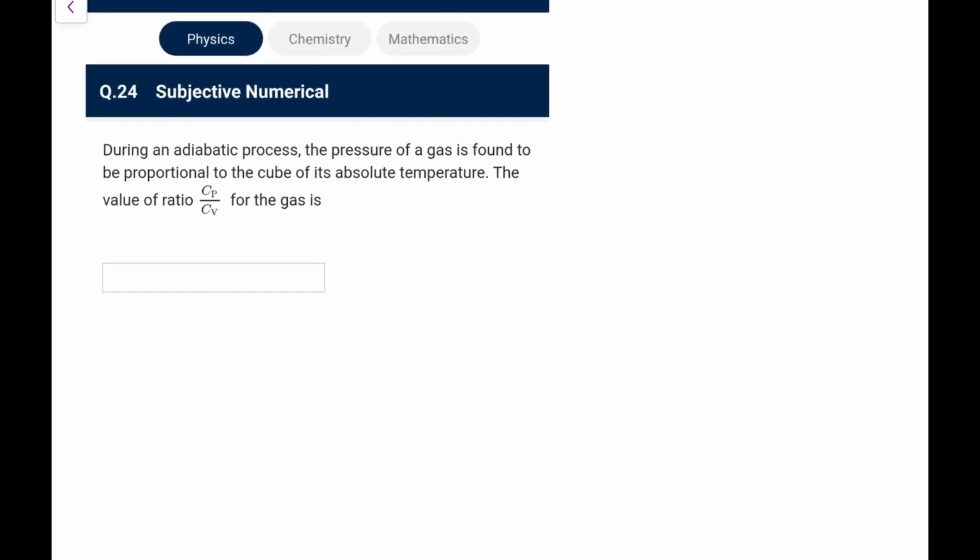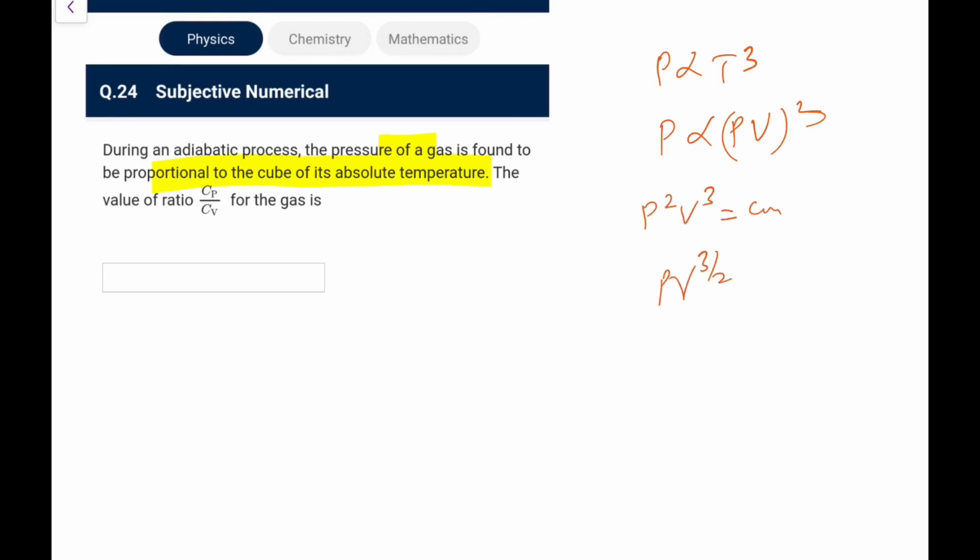Next, during an adiabat, the pressure of a gas is found to be proportional to the cube of its temperature. This is a very common question. P is proportional to T cubed, and T is proportional to PV, so P is proportional to (PV) cubed. So we get P squared V cubed is constant, or PV to the power 3 by 2 is constant. This is an adiabat. Adiabat means gamma, Cp by Cv, is equal to 3 by 2, that is 1.50.